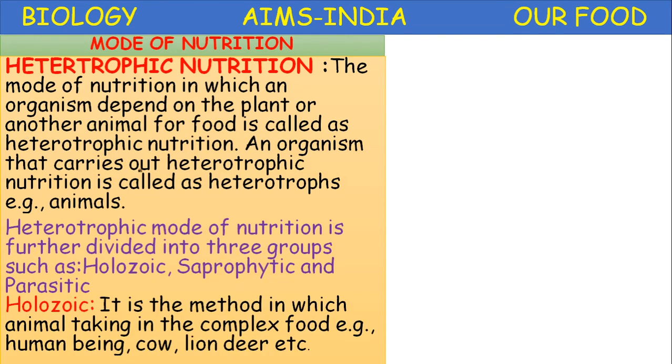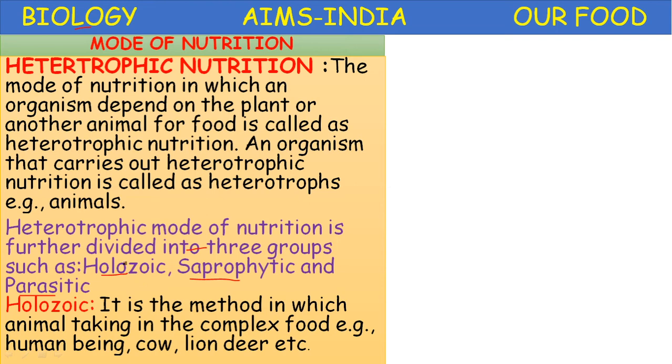The heterotrophic mode of nutrition is further divided into three groups. What are they? Holozoic nutrition, saprophytic nutrition, and parasitic nutrition. Whatever the type, they cannot synthesize their own food. They depend on either plants or other animals for their food.